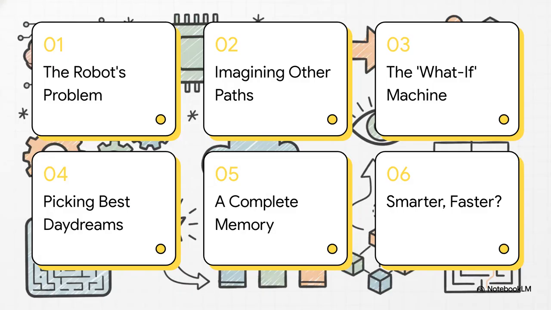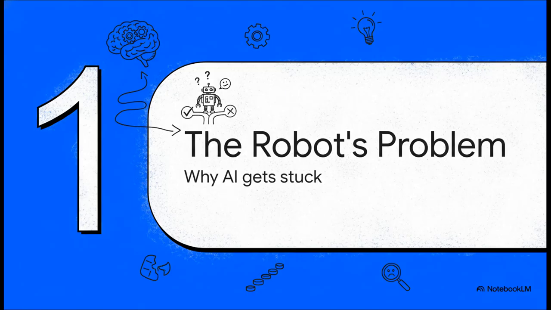Well, here's our plan. First, we're going to look at the core problem that makes this so tricky. Then, we'll see how the researchers built a what-if machine to generate these daydreams. And of course, we'll wrap up by asking the big question, does this thing actually work? Let's get into it. Okay, so let's start with the fundamental challenge here.